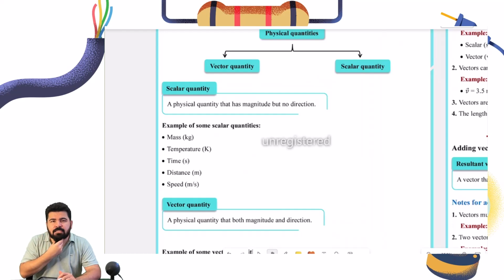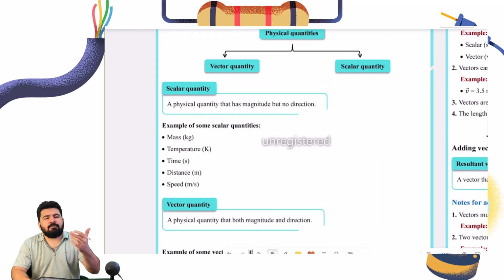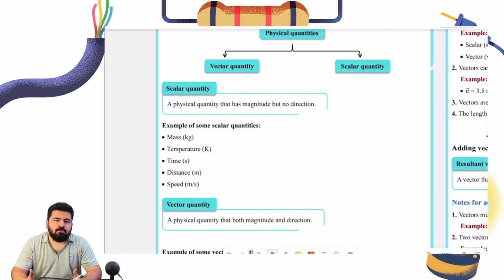Now, scalar quantity, guys, it is just a magnitude. Let me give you an example. Temperature, for example. If I told you what is the temperature outside, you're going to say it's equal to, let's say, 50 Celsius or 45 Celsius. I never ask, or nobody would ask you, what is the direction? Because it will be meaningless.